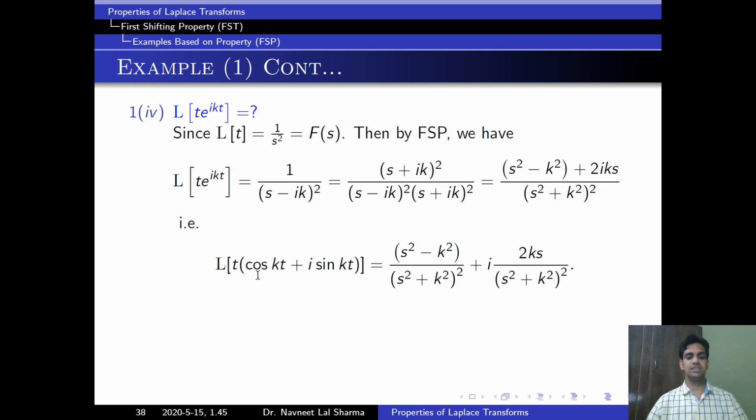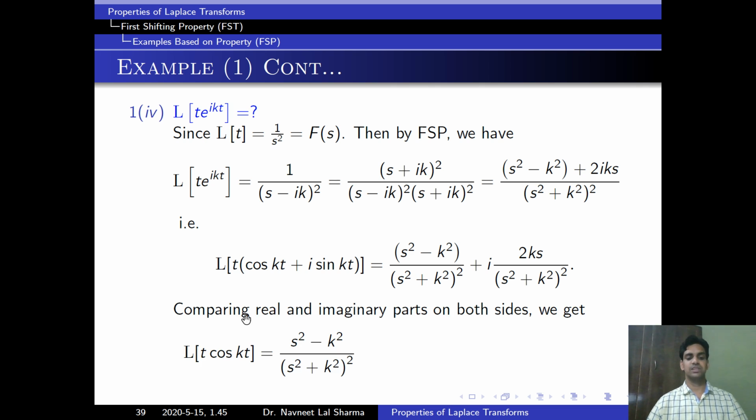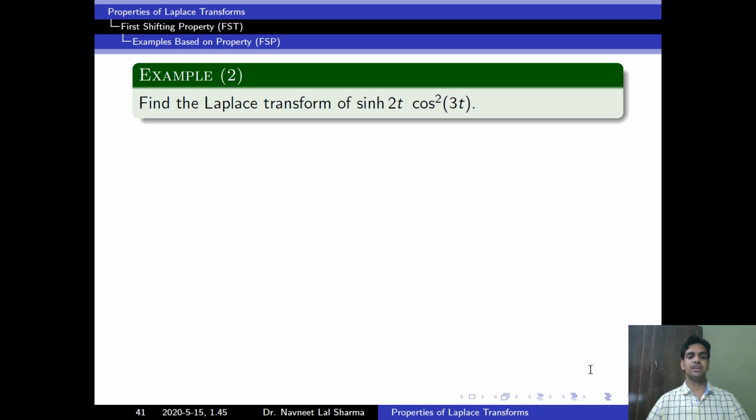So here is real part, Laplace of t into cos kt. That value is s square minus k square divided by s square plus k square whole square, and imaginary part, Laplace of t sin kt is equal to this, and value of this function is 2ks upon s square plus k square whole square. Now we will solve next question, that is different from this. Then how will we find the Laplace transform?